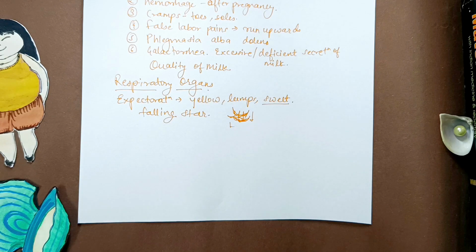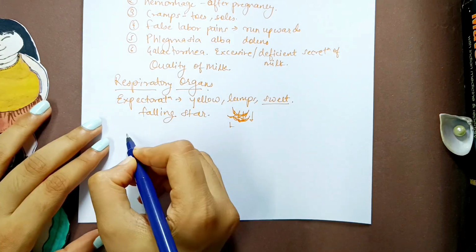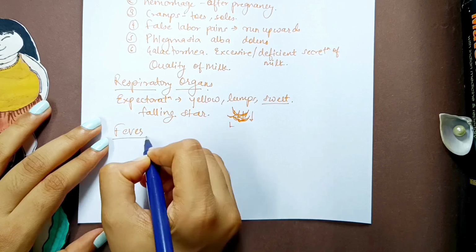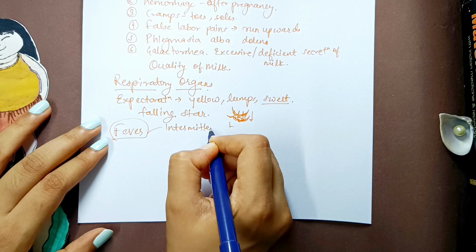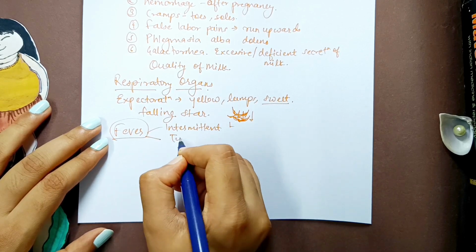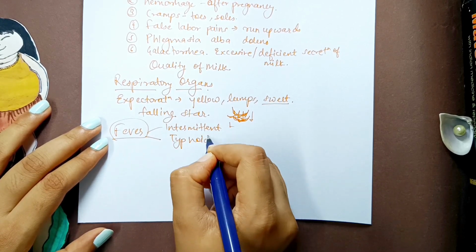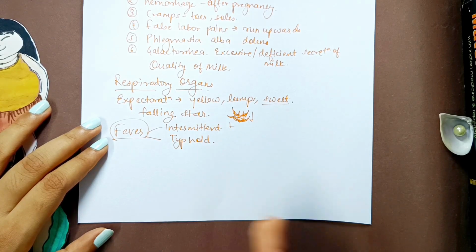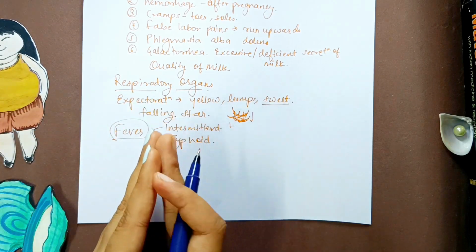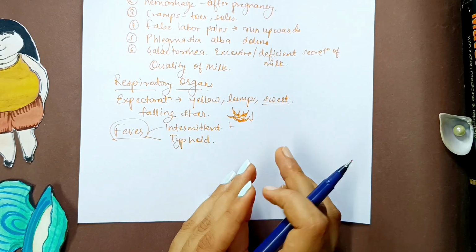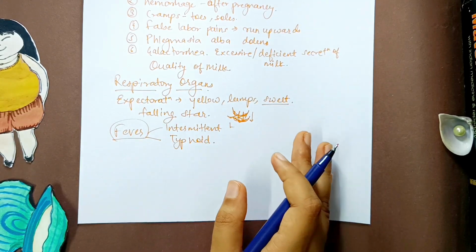Let's move on ahead, and we talked about fever of this remedy, which can be used in intermittent fever as well, and typhoid fever. You know that typhoid fever is actually a continuous kind of fever, so when you have it, it will go on continuously. But intermittent means it is there now and it is not, for some period of time it will not be there, then again it will come on and it will not be there.